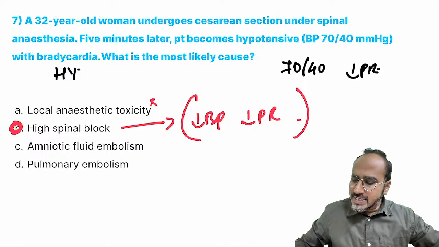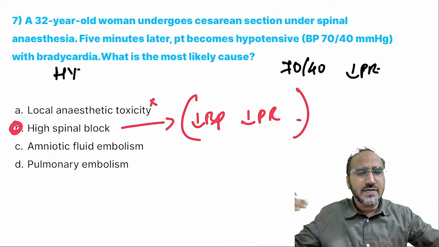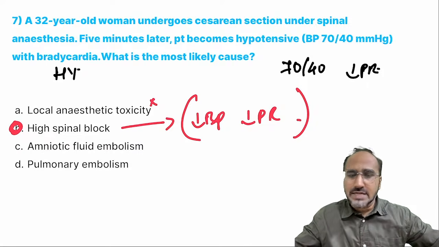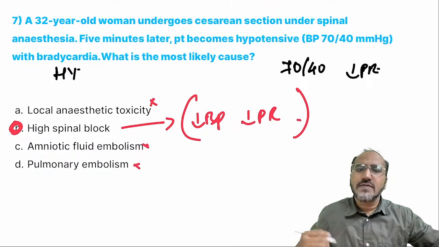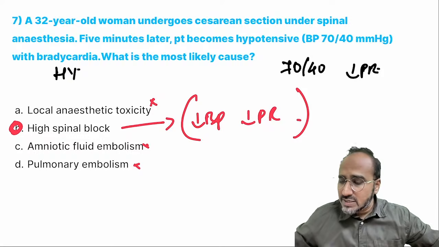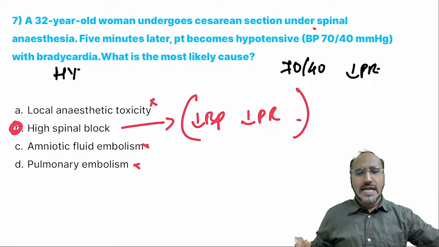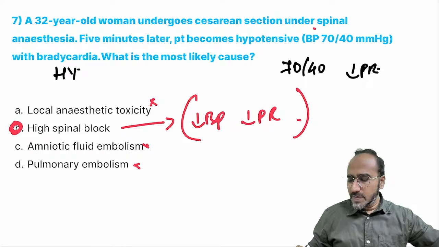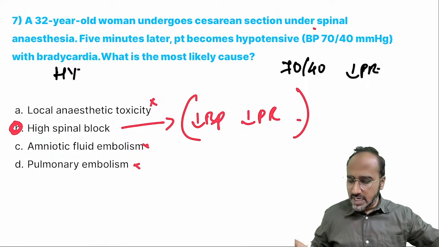It is not local anesthetic systemic toxicity. If it is local anesthetic systemic toxicity, the patient would have CNS or other symptoms, not over here. Amniotic fluid embolism, pulmonary embolism, we are not going there. Why? Because in the question he is mentioning after spinal anesthesia, something is the diagnosis. Whether it should be local anesthetic toxicity or high spinal. Local anesthetic toxicity does not occur like this.